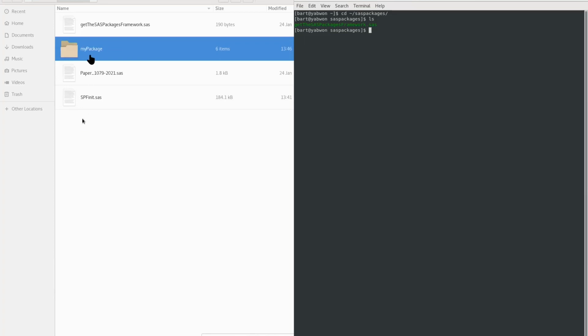Here it is. The name of the folder is mypackage, so this is the same name as we'll name the package which we are creating. This is not a necessary requirement, so you can name the folder whatever you want, but it's more convenient if it's named the same as the package name. And the folder is structured in the following way.